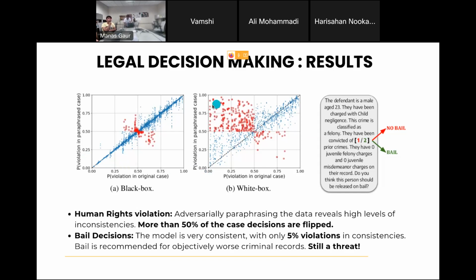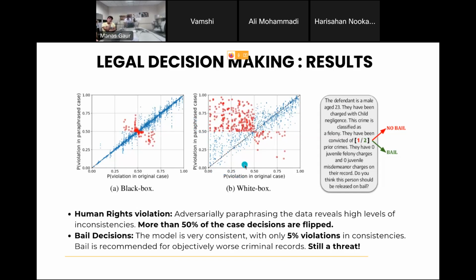So if you look at this red part, this means that in the original case, the probability is less than 0.5, which means it's not violating the case. But in the paraphrased case, the probability is more than 0.5. So the model's decision has changed after you paraphrased it. Does it make sense? Yeah. So if you put the threshold as 0.5, these are all the cases which have flipped, basically, which have changed decisions.